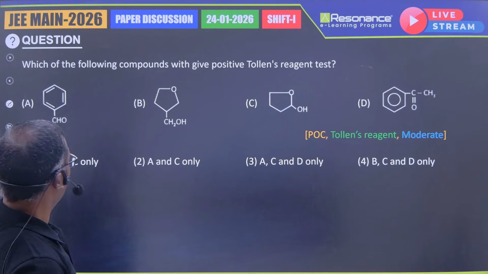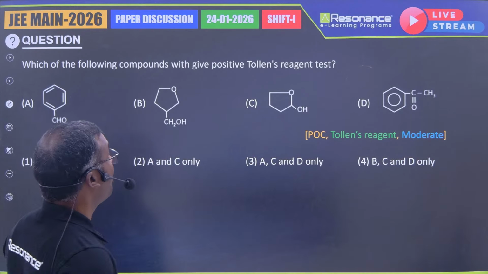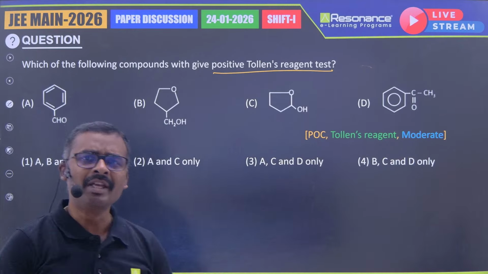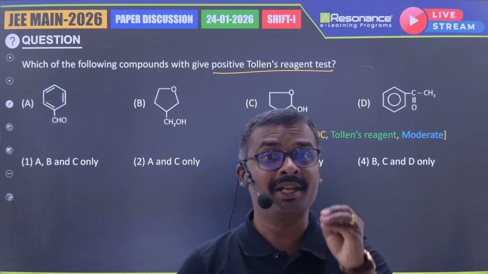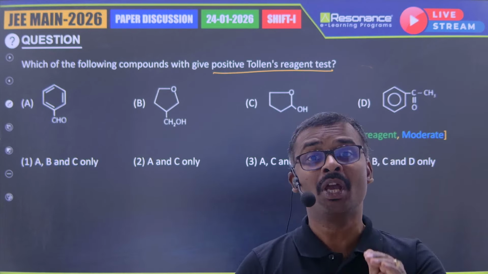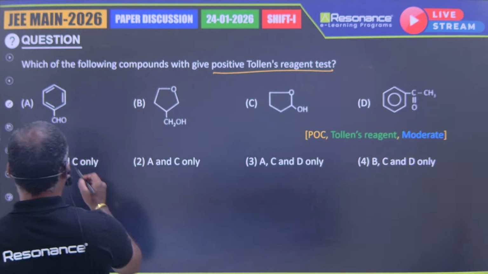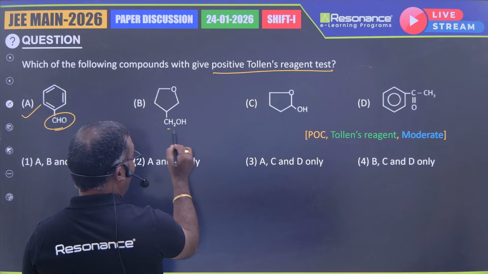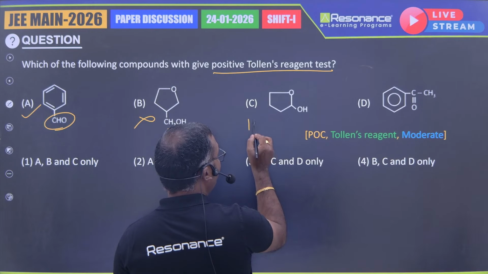So next question, again from organic chemistry: which of the following compounds will give a positive Tollens test? Who will give the Tollens test? Tollens test is used to recognize primarily an aldehyde from a ketone. To distinguish between aldehydes and ketones, we use the Tollens test. And this is an aldehyde, so therefore A should give. And B is an alcohol, it will not give. C is actually a hemiacetal.